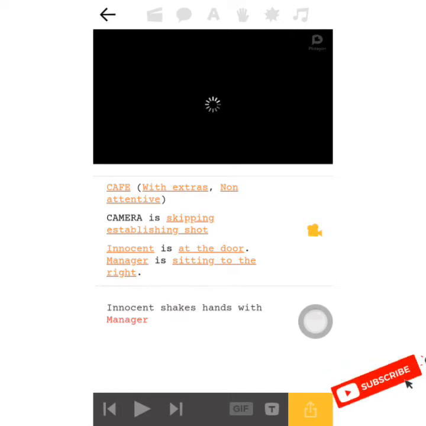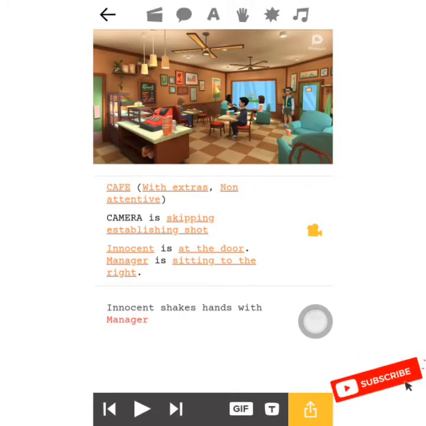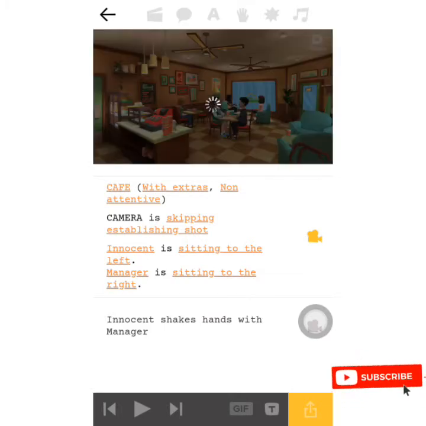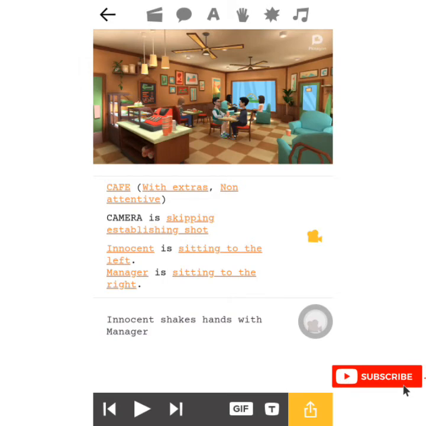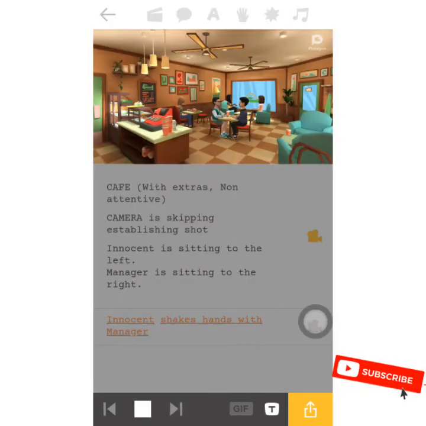Now we have these things in place. Let us see what action we set: Innocent shakes hands with Manager. That is the name of the characters in that place. Let's make it look real, so you will see how these characters act on each other. Now let us play. You see that? That is the action. It shakes hands with the other.